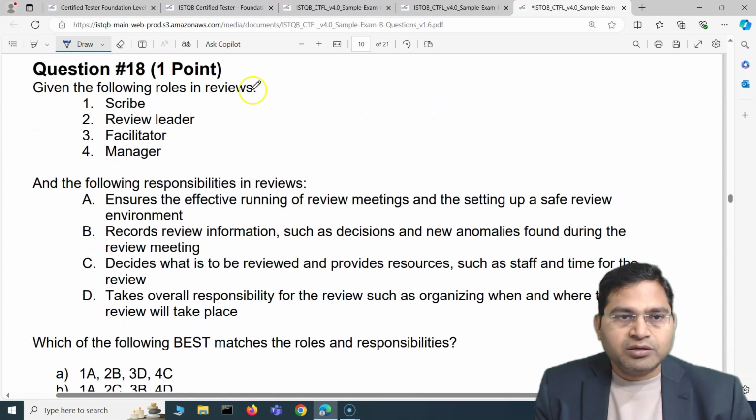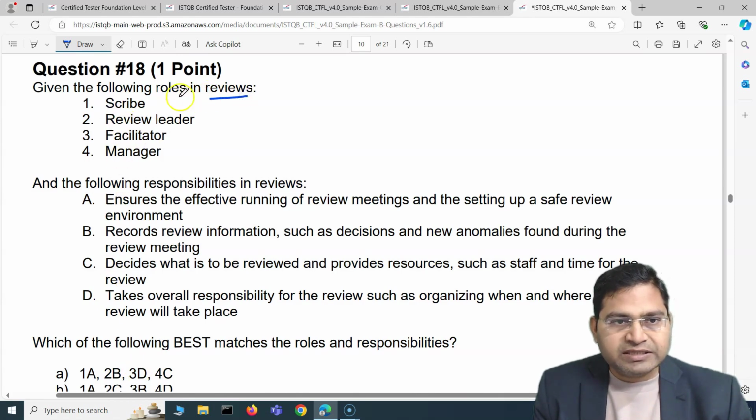Given the following roles in the reviews, again a similar question. These are the roles: scribe, review leader, facilitator, manager, and these are the responsibilities in the reviews. A, B, C, D are the responsibilities of these roles. Which of the following best matches the roles and responsibilities? Let's again apply a similar strategy.